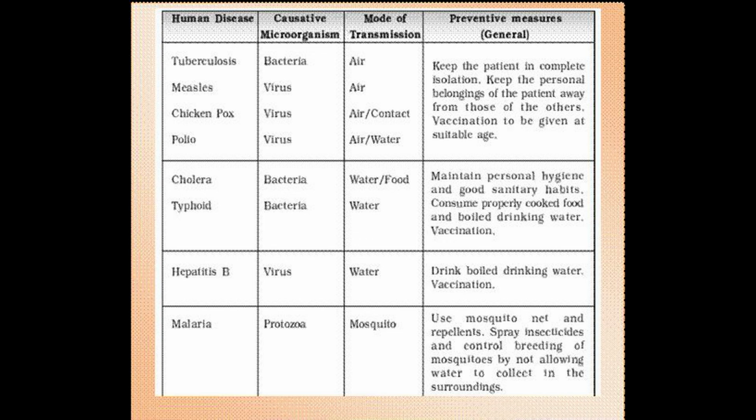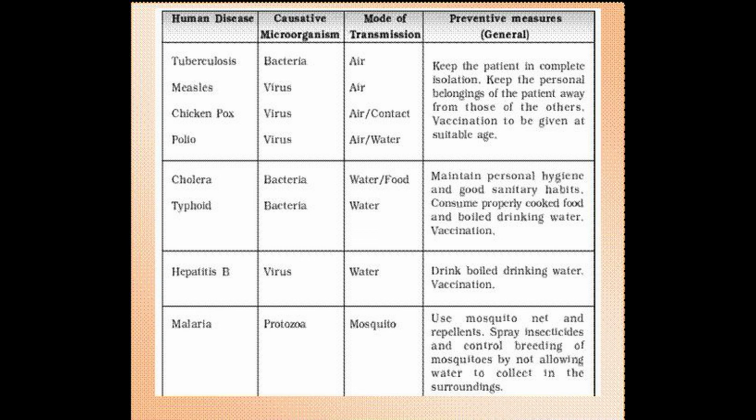Then another, cholera and typhoid. It is caused by bacteria. The mode of transmission is through water. So how can we prevent it? We can maintain personal hygiene and good sanitary habits. Then consume properly cooked food and boiled drinking water. And another way is vaccination. Then hepatitis A virus. It is transmitted through water. Then drink boiled drinking water and get vaccination.